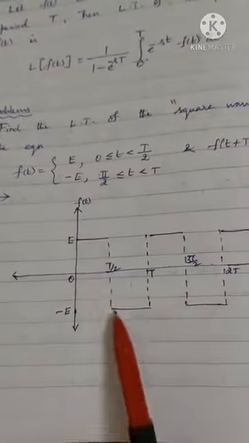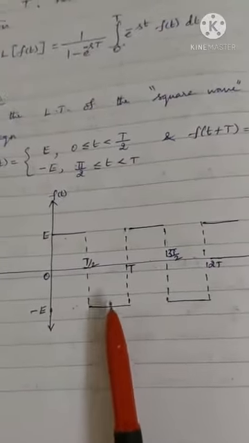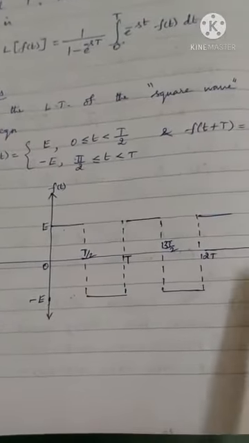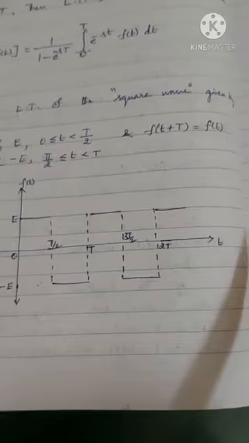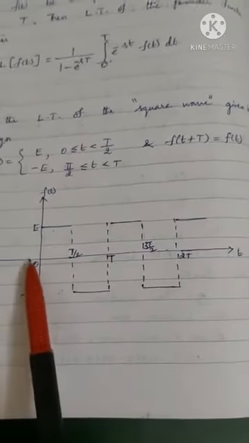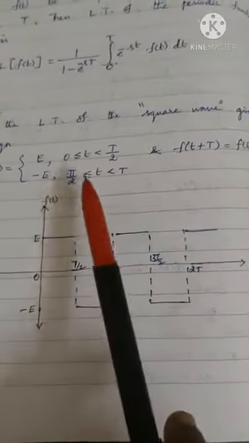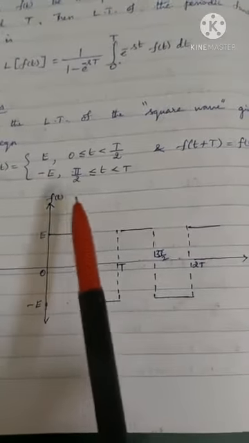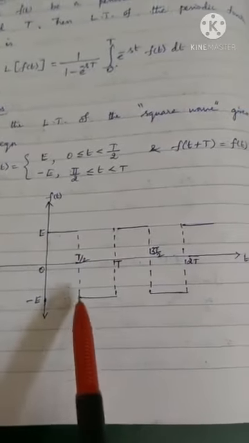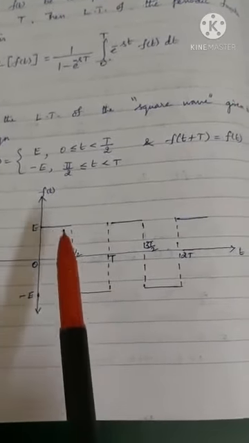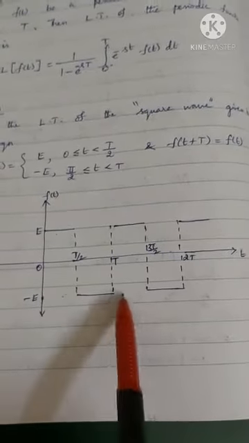Listen here, you need not draw this diagram. To give you an explanation, I have drawn it for one or two problems. f of t plus T equal to f of t, T is the period. So 0, T, 2T, 3T, etc. Look at the curve from 0 to T. f of t is e from 0 to T by 2, and minus e from T by 2 to T. Let us join by dotted lines.